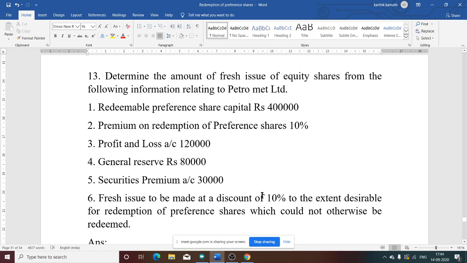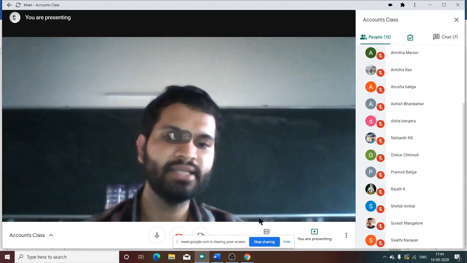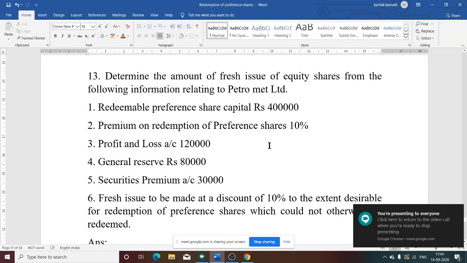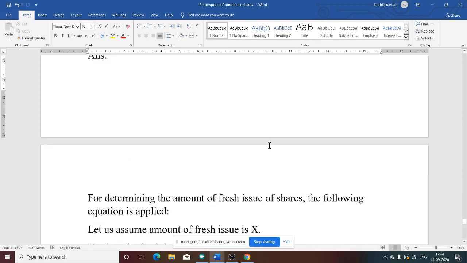So we need to make certain adjustments here. First we need to bifurcate: capital plus premium on one side, and all divisible profit on the other side. If you do that, you can easily determine the amount of fresh issue. So we'll see the calculation now, the answer part.